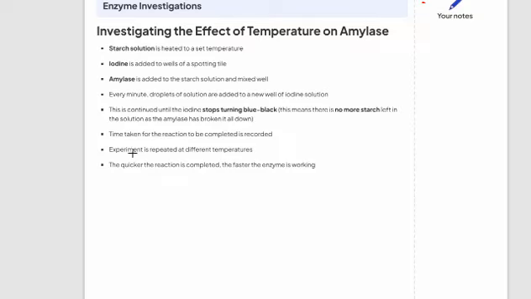You need to record the time, repeat the experiment, and change the temperature, and you will see that the enzyme works best at its optimum temperature and breaks down the starch fastest there. जब जैसे जैसे आप टेम्परेचर बढ़ाएंगे, एंजाइम जो है वो फास्टली वर्क करेंगे और फास्टली जो है वो ब्रेक डाउन करेंगे स्टार्च की.